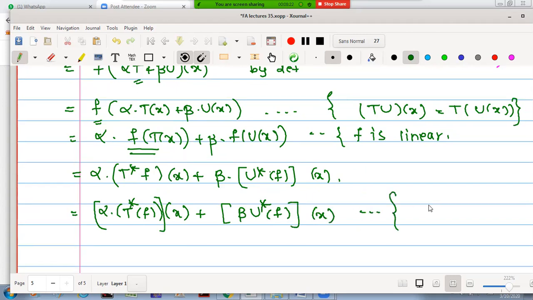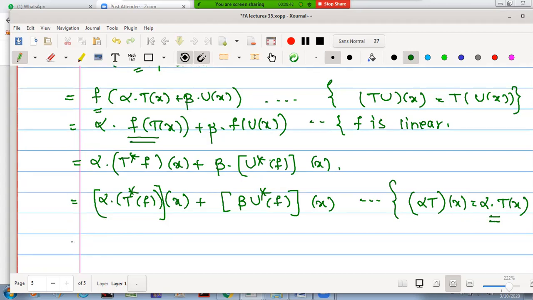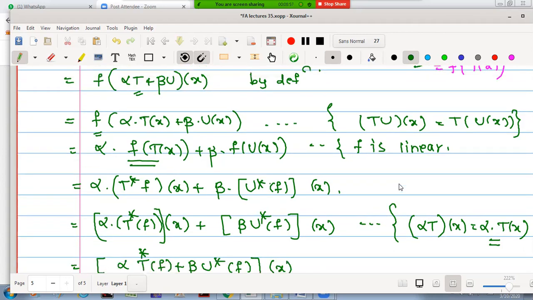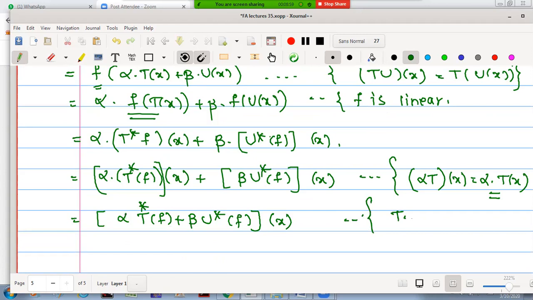Which definition are we using? The pointwise operation of scalar multiplication, that is alpha T operated on x is alpha into T of x. Here we have alpha into T of x, therefore we write this as alpha T operated on x. Now, as x is arbitrary, we can combine this again as alpha T star f plus beta U star f operated on x. Which definition have we used? Pointwise addition. If T plus S is operated on x, one can write this as T of x plus S of x.